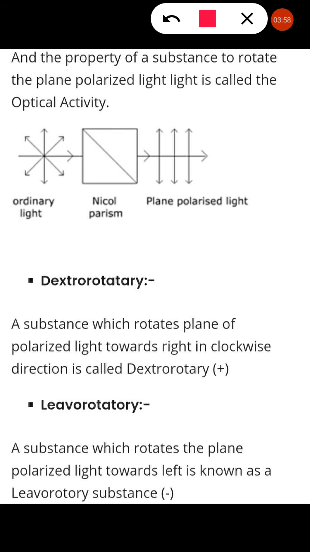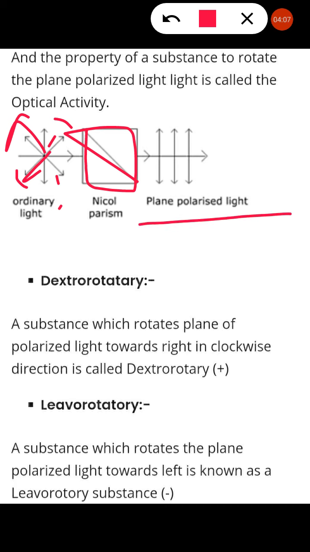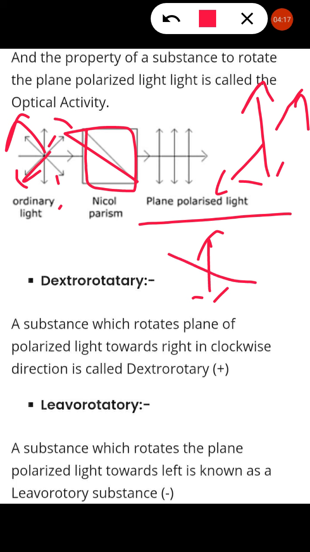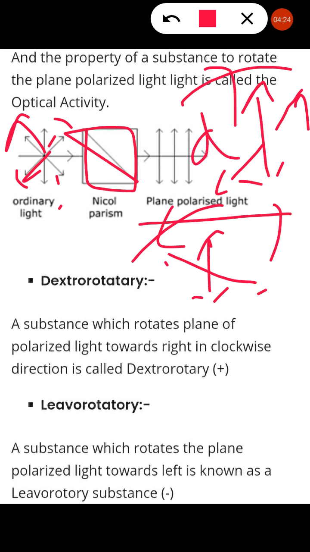See here, this is the ordinary light which passes in all possible directions. This is the Nicol prism, and this is the plane polarized light passing through one plane. When the medium changes, there is a deviation, maybe in this way or in this way. If it is to the left side, that is anti-clockwise. If it is to the right side of the plane, that is clockwise, that is d and l, and the mixture is known as dl. The deviation is the angle theta.